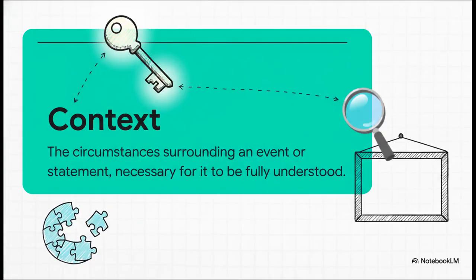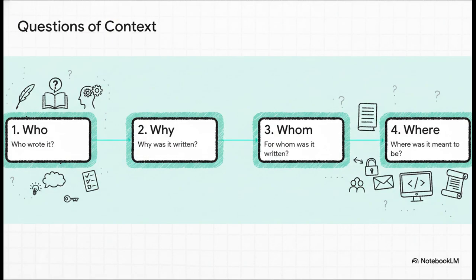And the key, the solution, the one thing we've been missing this entire time comes down to a single word: context. It's all the stuff surrounding an event or a statement that you need to know for it to make any sense. It's the frame that actually gives the picture its meaning. See, context is what answers all the really important questions. Who wrote it? Was it an author, a programmer? Why did they write it? Was it a reminder or a command? Who was it for? Just for them or for some secret recipient? And where was it supposed to be seen? In a private document or in the line of code? Without the answers to these questions, the words have nothing to hold on to, no anchor.